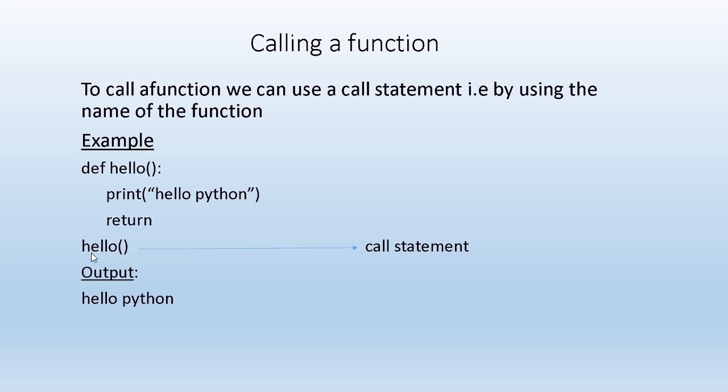So when this statement executes, the control is automatically transferred to the function. In Python programming we have to define all the functions. There is no restriction to define only one or two functions in a program. We can write as many user-defined functions as we want, one below the other, and only then write the main program.